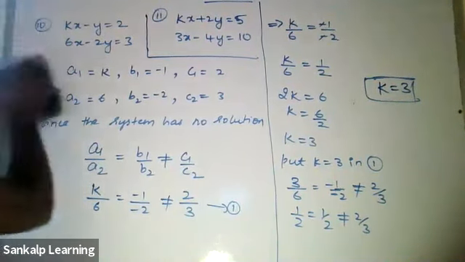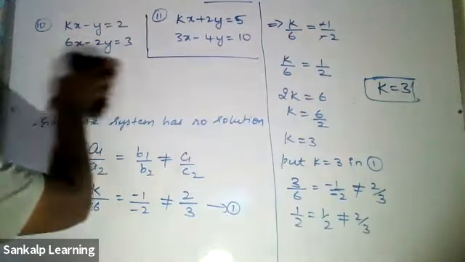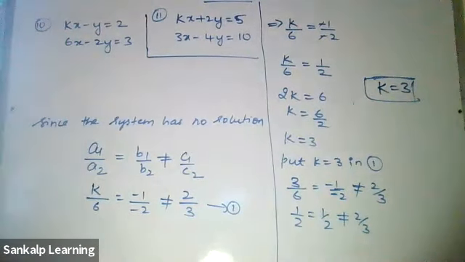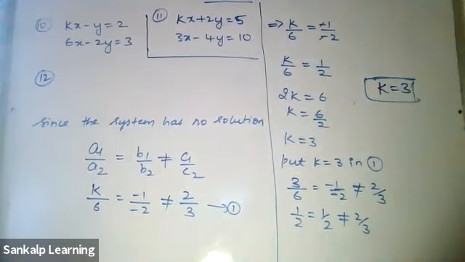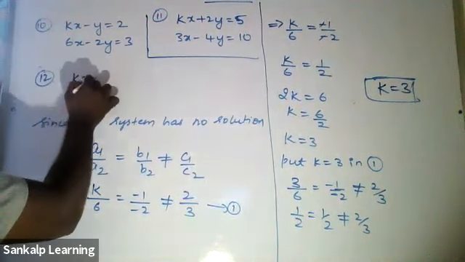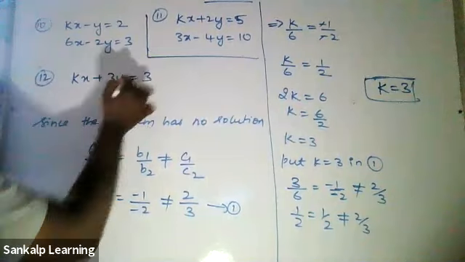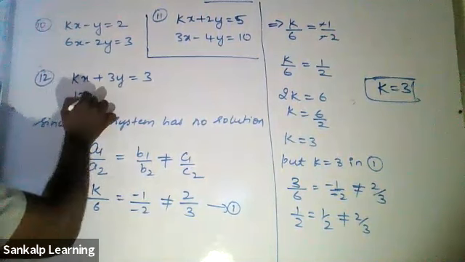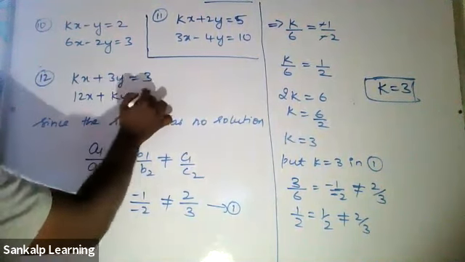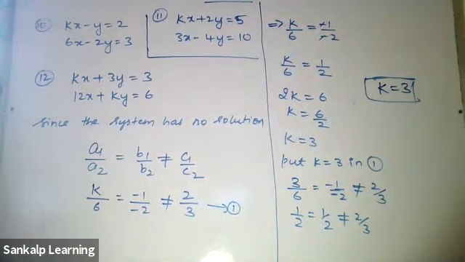I'll just erase this part and I'll give you the 12th one. Kx plus 3y equal to 3. 12x plus Ky equal to 6. Yes, I've given you the 11th and 12th one. Just do it.